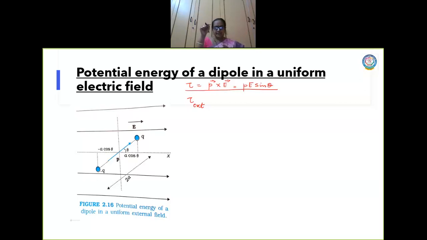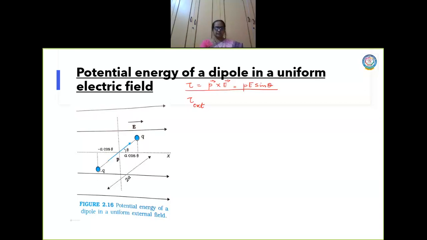I apply an external torque to move the dipole in this direction. So I have to do some work against the torque PE sin theta. Whatever work I am doing, that work is stored as potential energy. So that value I am going to determine now.